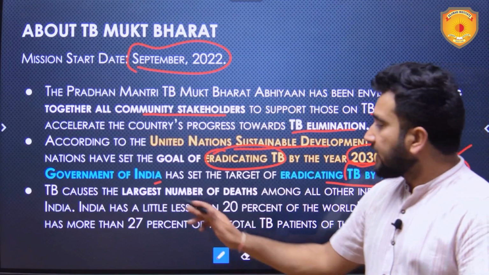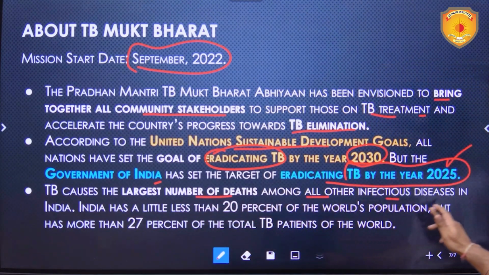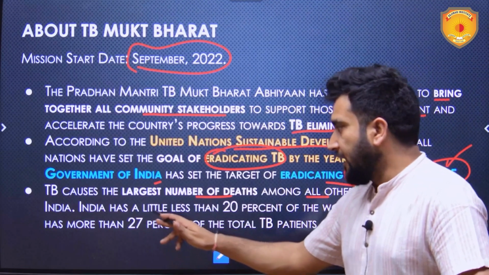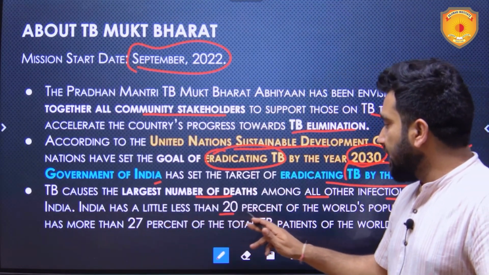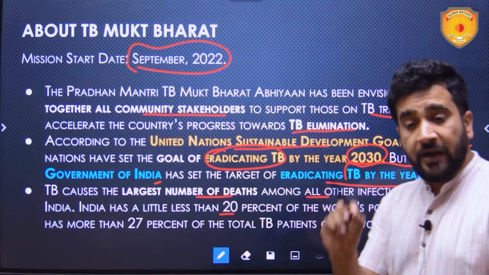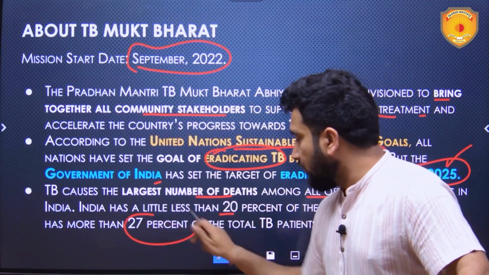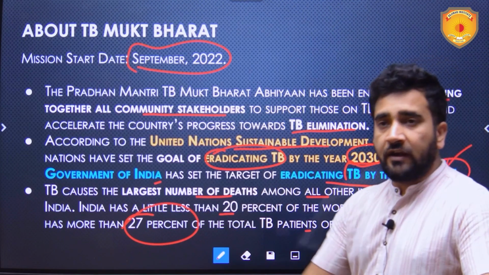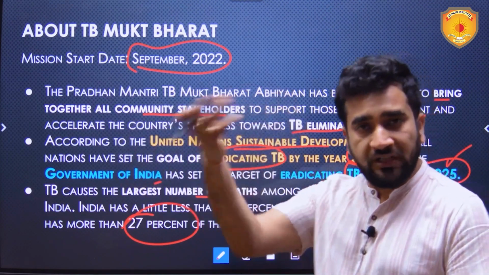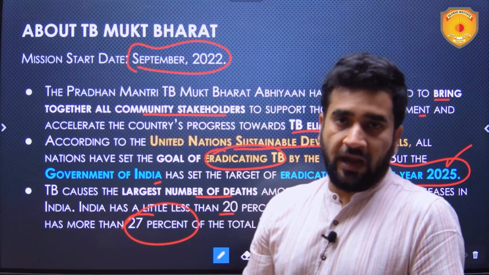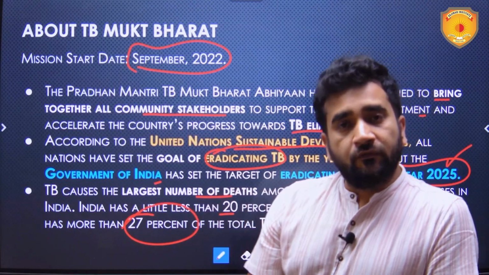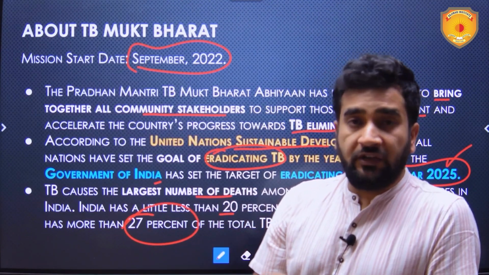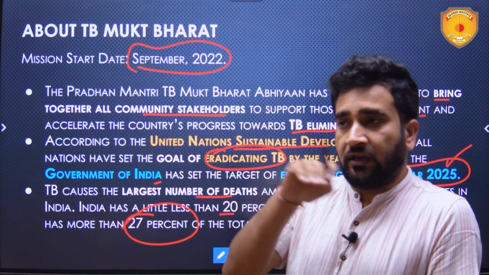TB causes the largest number of deaths among all other infectious diseases in India, and India has a little less than 20% of the global population, but 27% of total TB patients in the world are found in India. So if there are, let's suppose, 100 TB patients in the world, 27 of them will be in India, and this is the highest. So we need to act, and we need to act now. We need to act in a concerted way.